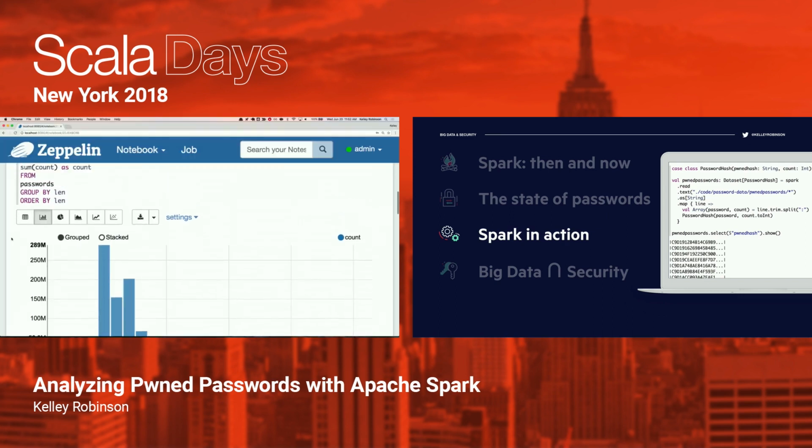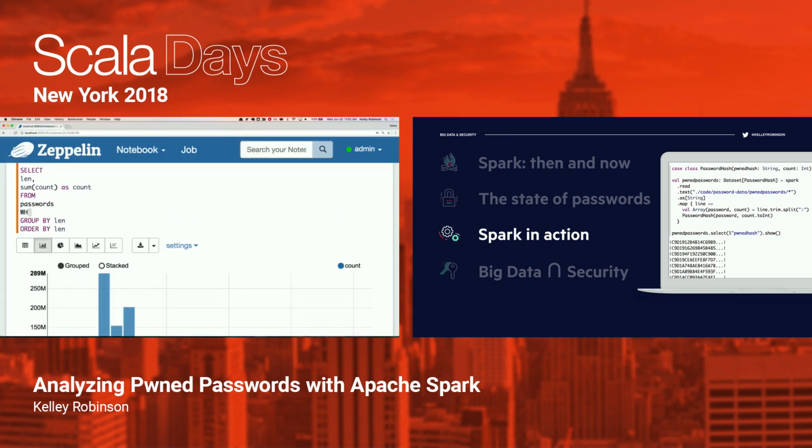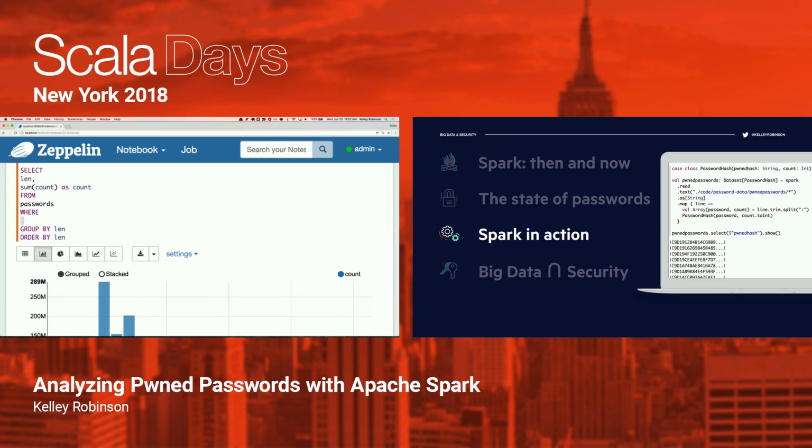So that's pretty interesting. One of the other cool things is you can do where clauses in here. So you could do where password like, if we wanted to say Scala. And then one of the very nifty things about Zeppelin specifically is you can start to do variable replacement in here.